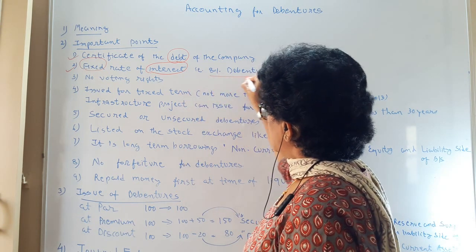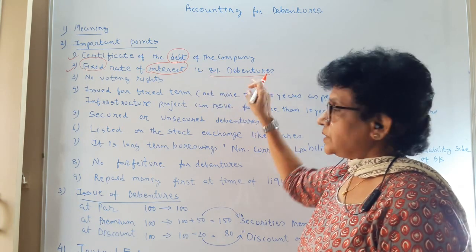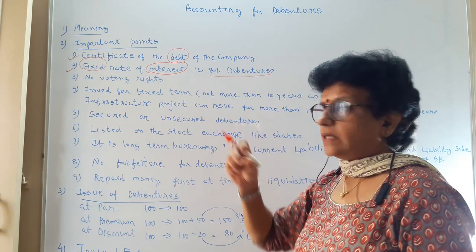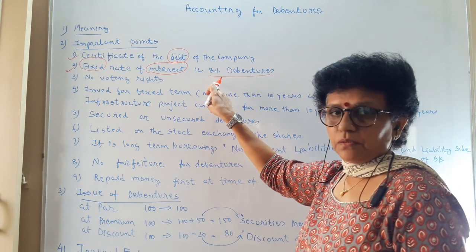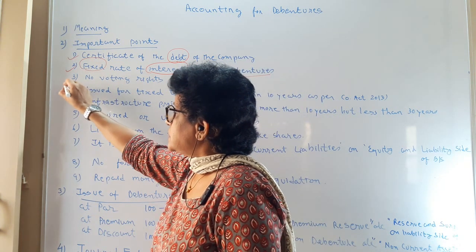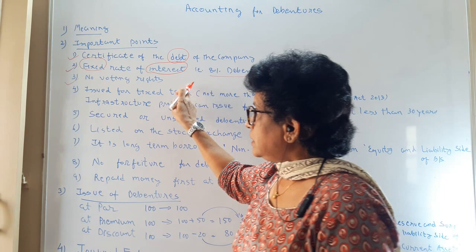Debentures are known by a percentage, like 8% debenture or 10% debenture. The name itself of a debenture is identified with the rate of interest offered to the debenture holder. Because they are the creditors, outsiders, lenders, they have no voting right in the company.